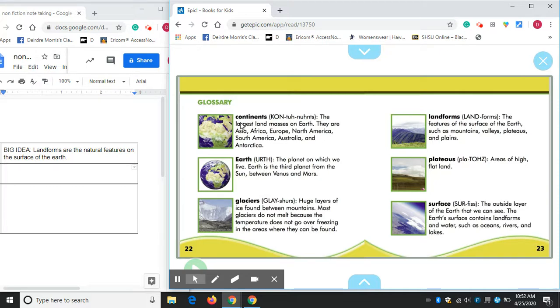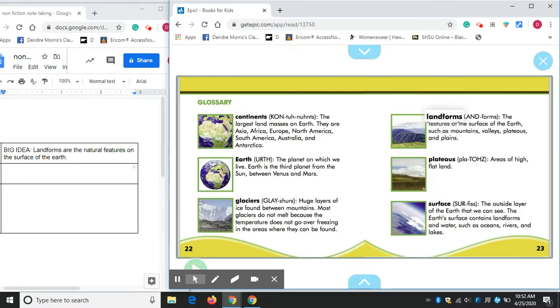So let's go. Continents are the largest land masses on Earth. They are Asia, Africa, Europe, North America, South America, Australia, and Antarctica. The Earth is the planet on which we live. Earth is the third planet from the Sun, between Venus and Mars. Glaciers are huge layers of ice found between mountains. Most glaciers do not melt because the temperature does not go over freezing in the areas where they can be found. We read about those last week too.